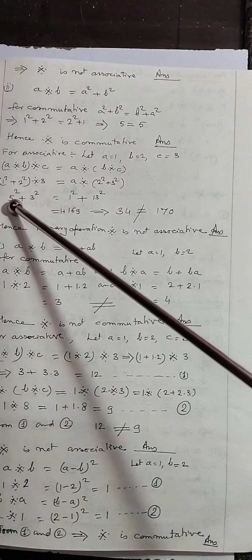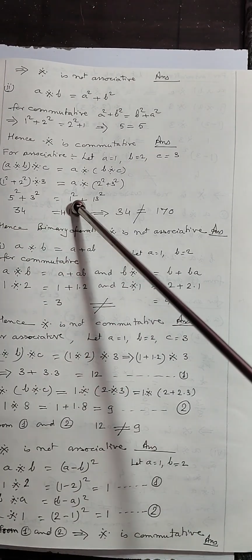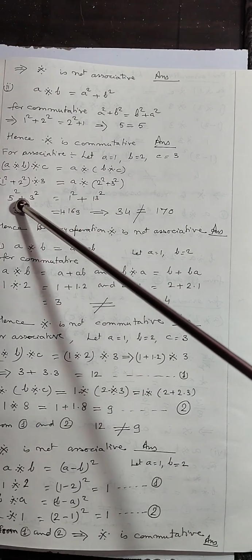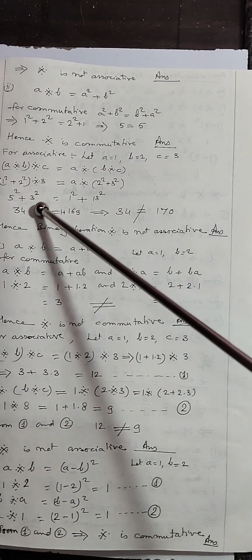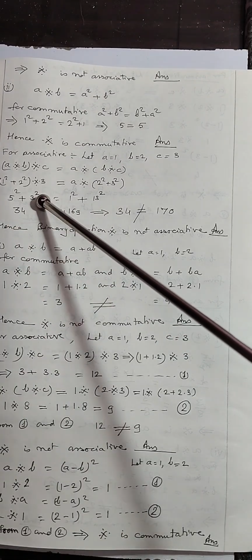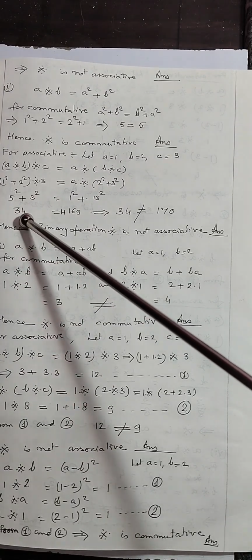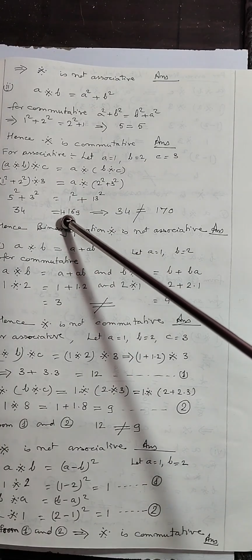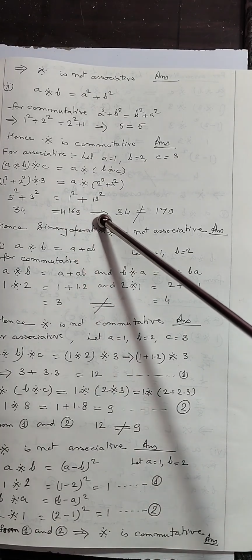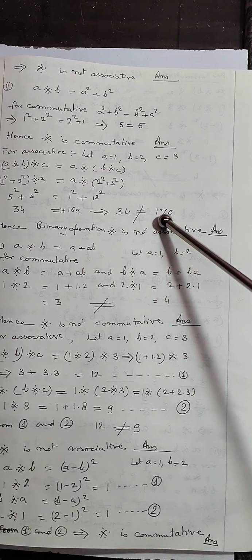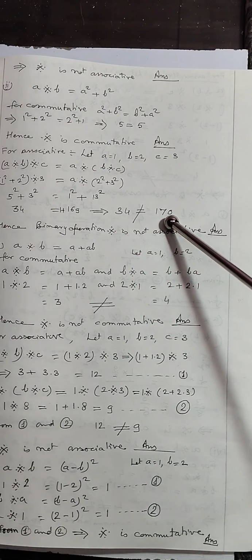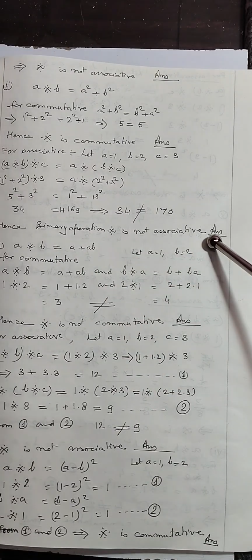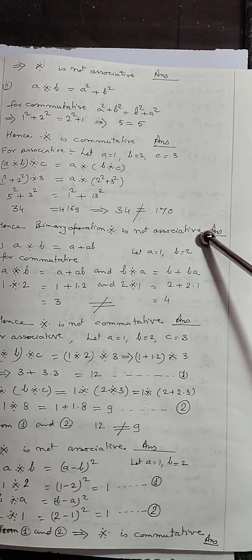So further solve किया, 5 square plus 3 square should be equal to 1 square plus 13 square. Now यहाँ पर देखिए 25 plus 9 that will be 34. Here on the right hand side it will be equal to 1 plus 169 that will be equal to 170. 34 is not equal to 170. Hence the binary operation is not associative. This will be the answer.